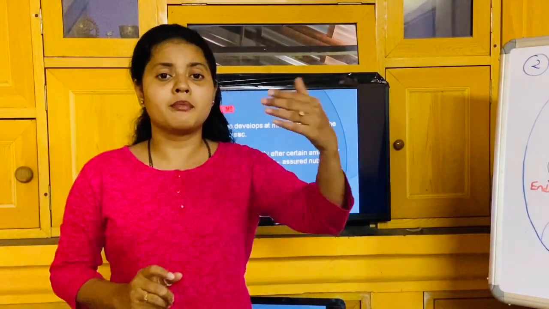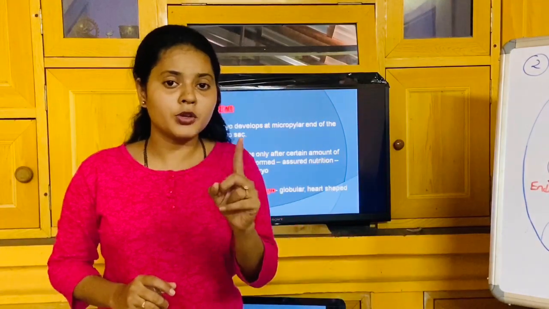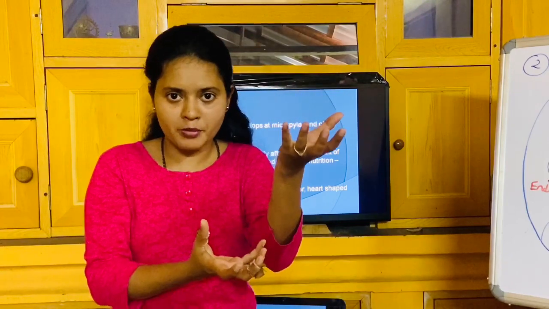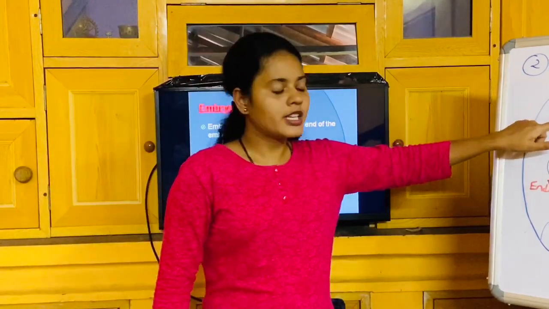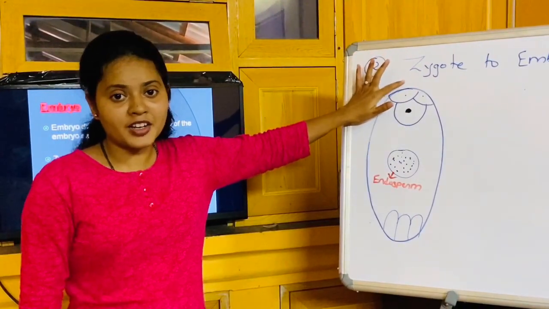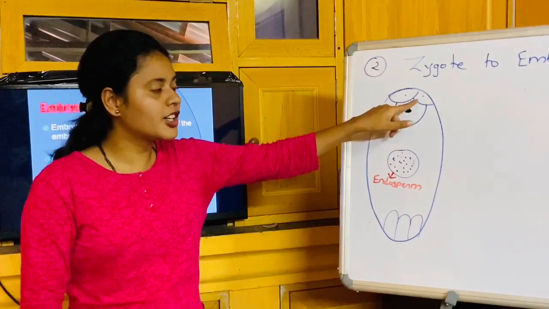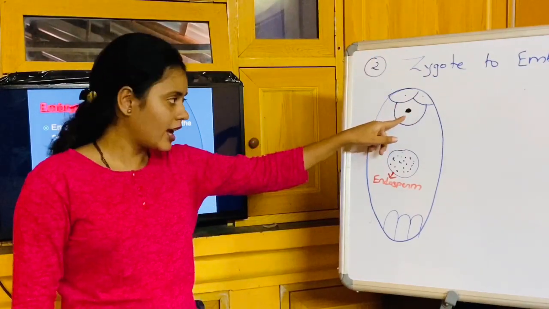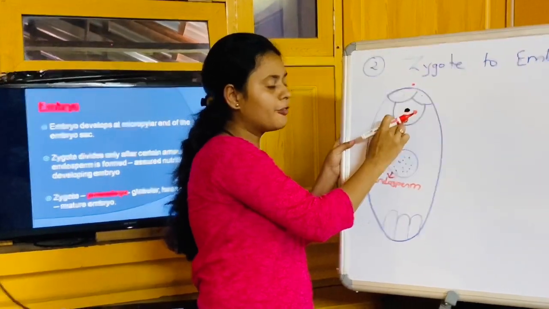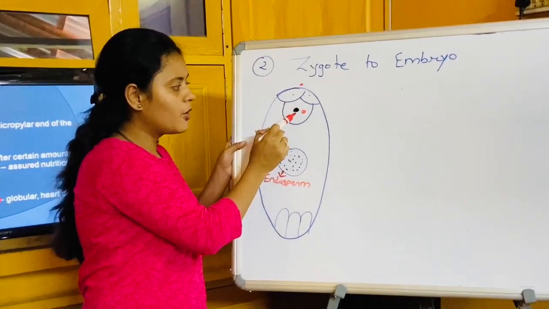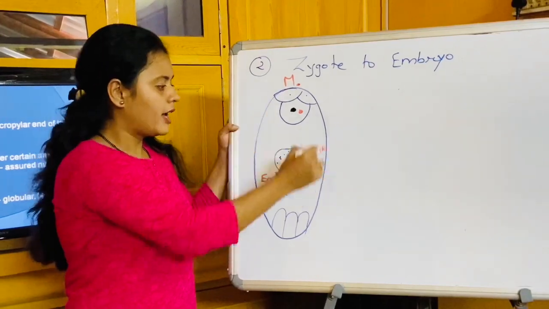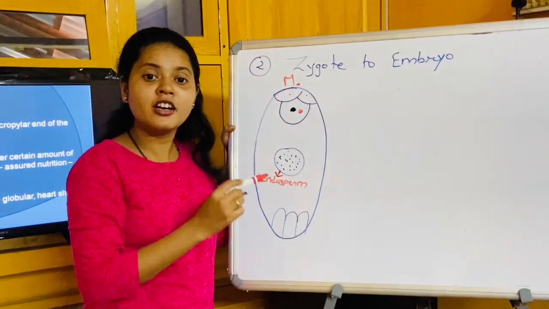Now how is this embryo being formed? First, I told you that it requires nourishment. To get that nourishment, the endosperm is forming, right? So here, if you want to check, the embryo is forming at the micropylar region. I told you, right? At the micropylar region there are synergid cells and the egg cell. One of the male gametes is fusing here and that forms the zygote, right? So the zygote, or you can say the embryo, forms at the micropylar end of the egg cell.